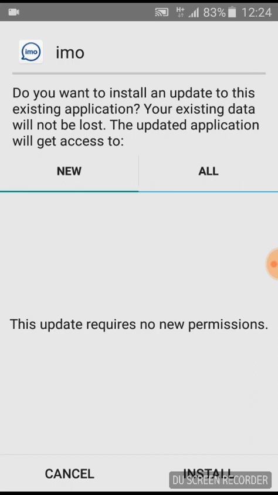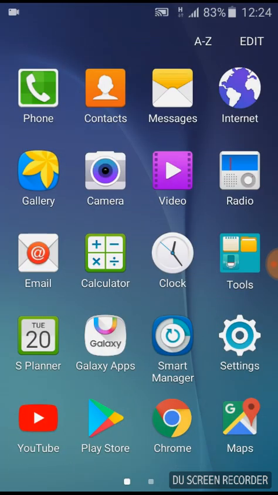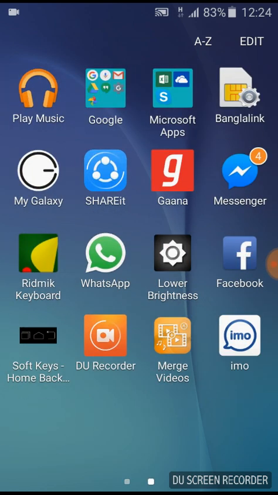So this is easy to understand that if you want to install a new application, third-party application especially, you have to forcefully stop or uninstall this kind of application.